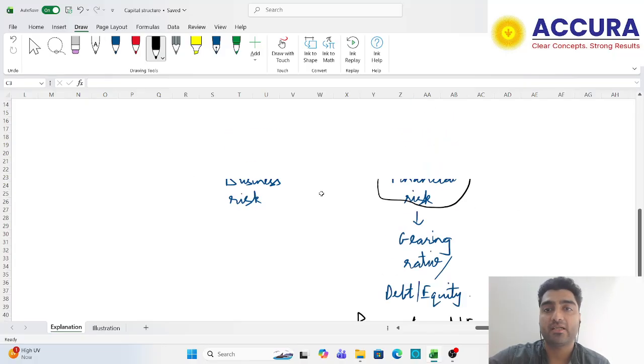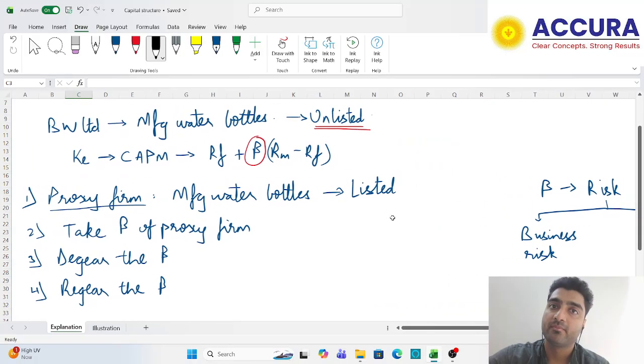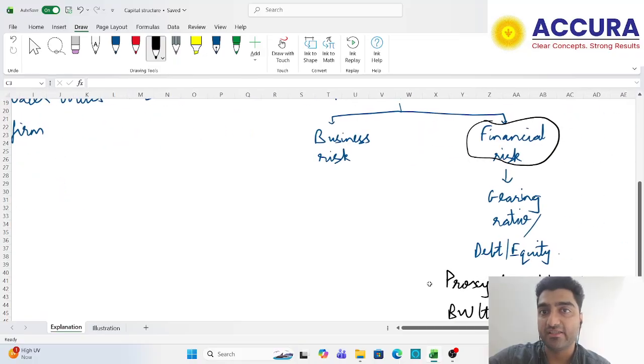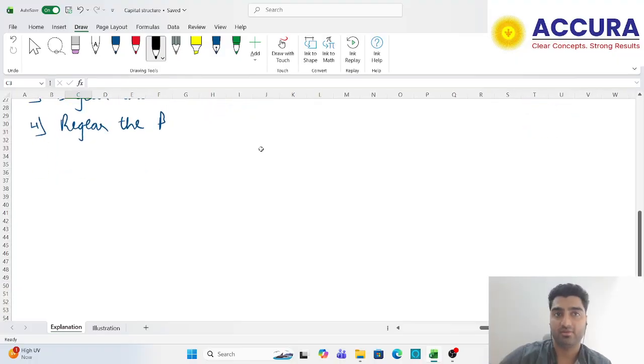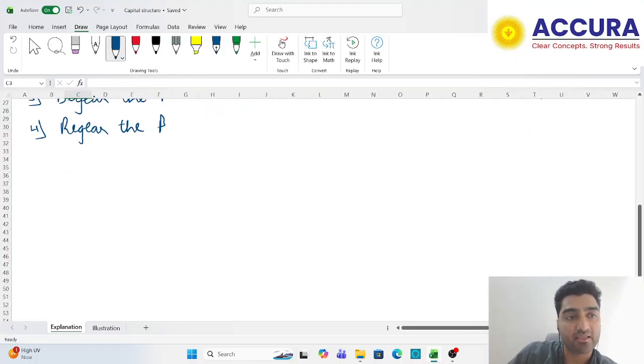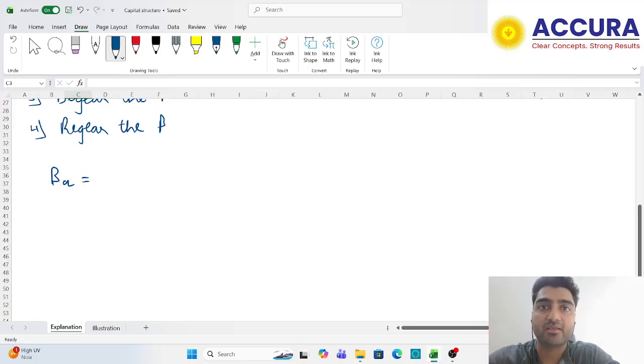So what I do is I take up the beta of my proxy firm, I remove the gearing, I de-gear, meaning I remove this 40:60 ratio, and I reinstate my own gearing ratio, which is 30/70. So the idea is, I will first have to find out the beta asset formula. Again, logic. What do I mean by beta asset? Companies which are purely equity financed will have beta asset, meaning the gearing is zero.